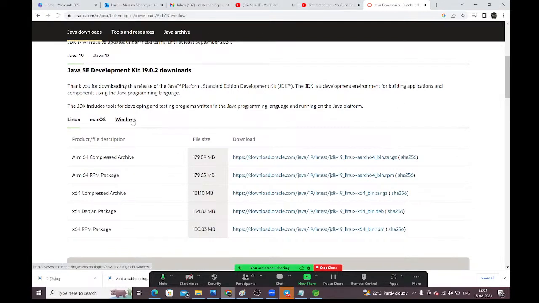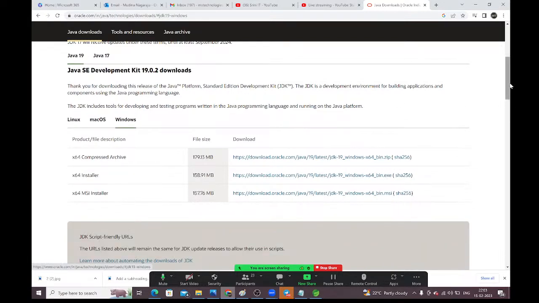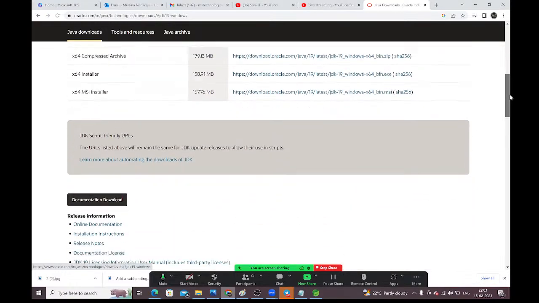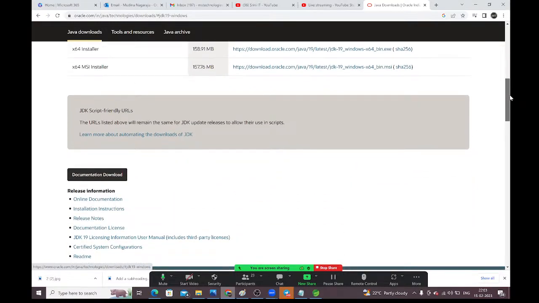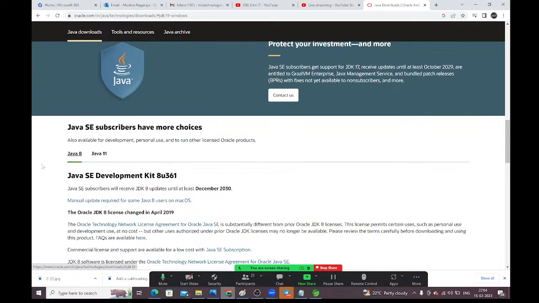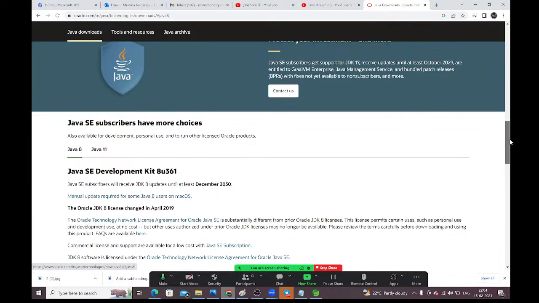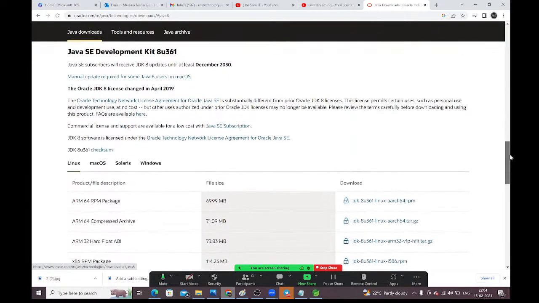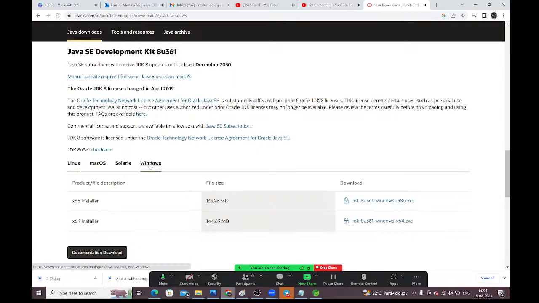For Windows, we need to download the Java. See, guys, Java 8 I want. For Windows, Java 8 is required for us.